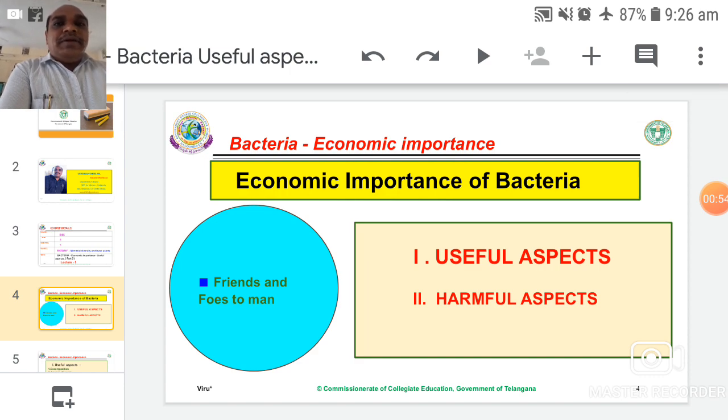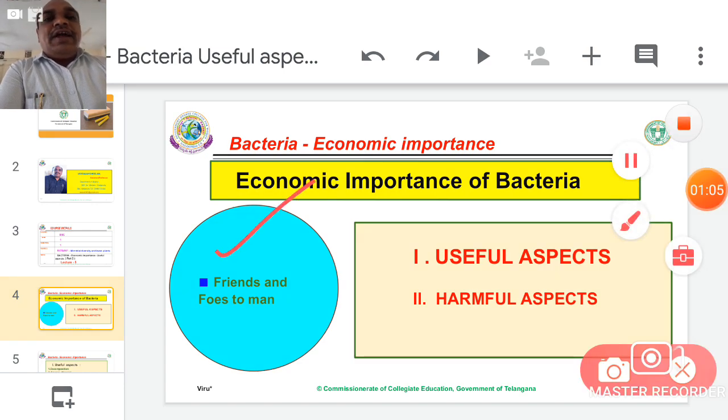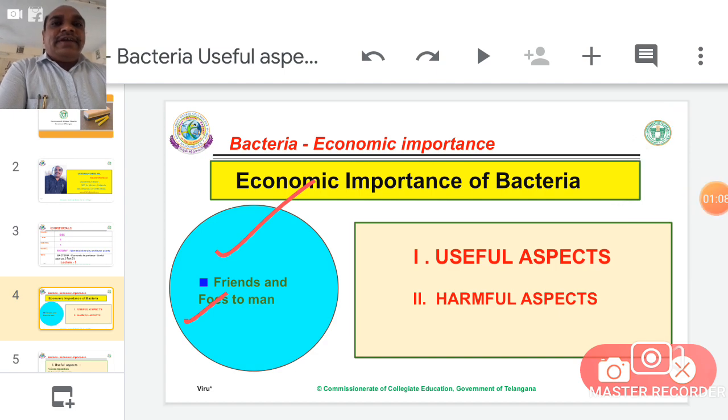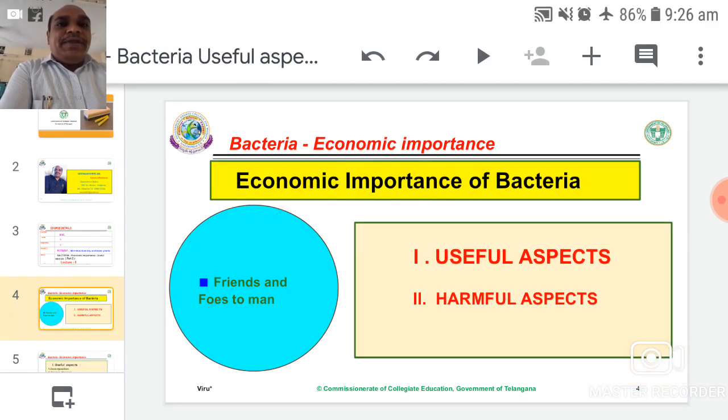Economic importance means useful aspects and harmful aspects together. So bacteria are considered friend and foe. Friend means it provides many useful aspects to us. Foe means enemy to us. Finally, bacteria have two faces. Most of the bacteria are useful. Some small number of bacterial species are harmful.